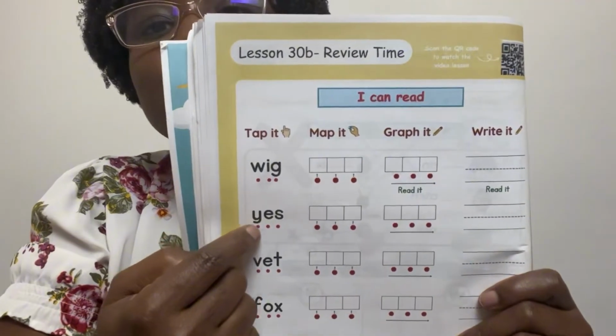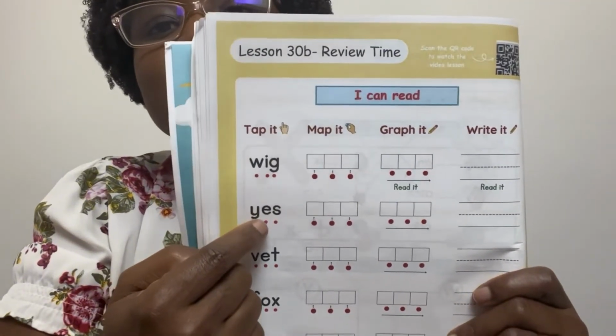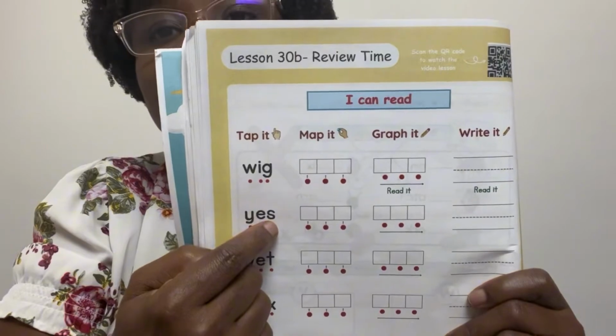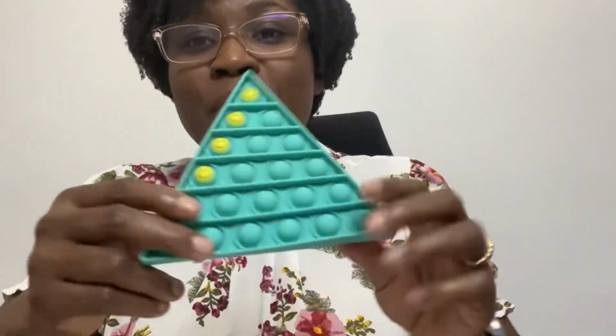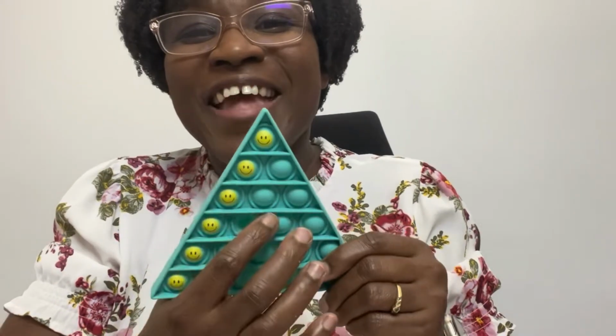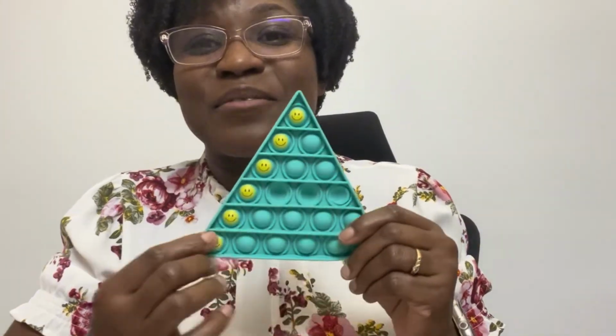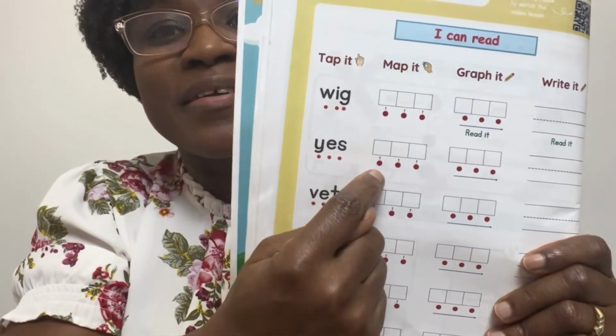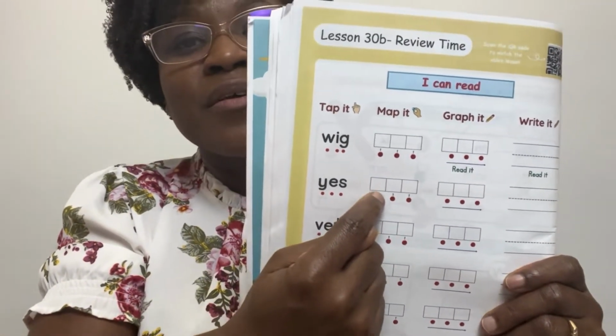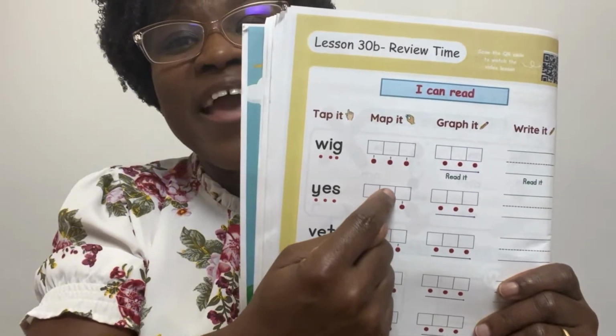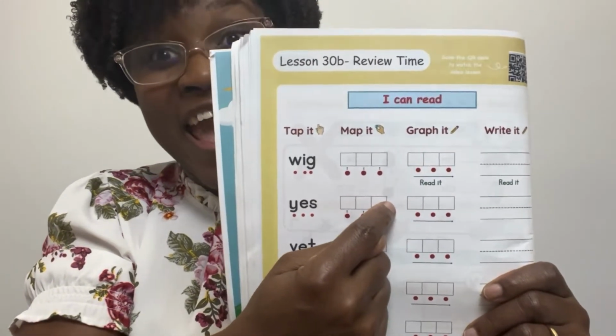What's the sound? Press U, S. Time to tap it with our puppet. U, S. Now map it. Get your objects. Y at the beginning, E in the middle, S at the end.